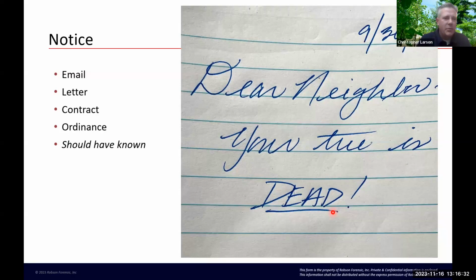Those are the types of notice we're looking for. And when something really bad happens, these are going to be found out. Like, should someone have known? Like, was it a standing dead tree that didn't leaf out for 3 years and was obvious?